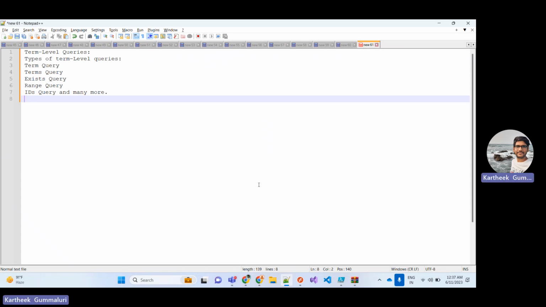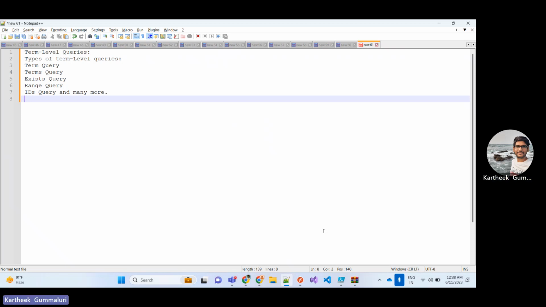There are different types of term level queries, like term query, terms query, exists query, range query, etc. If you want to search for a specific value, you need to use the term query. And if you want to pass an array of comma separated values, then you can use the terms query.